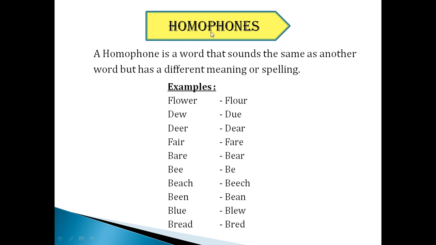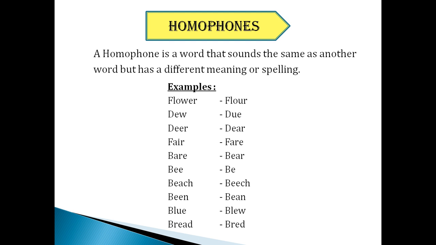Next, we are moving to the grammar part called homophones. What are homophones? It is nothing but a word that sounds the same as another word but has a different meaning or spelling. We have phonics, isn't it? Phones means phonetics, and phonetics means sound. So it is simple. You have to keep it in your memory. Homophones means the pronunciation will be the same, but you have a different meaning or different spelling.